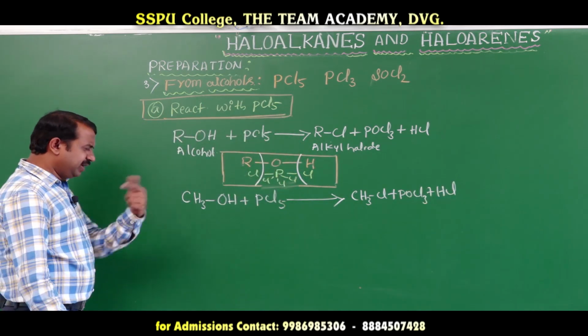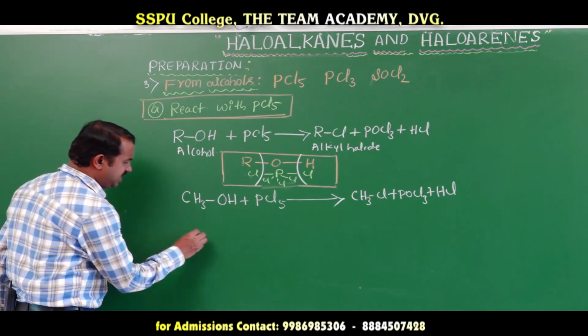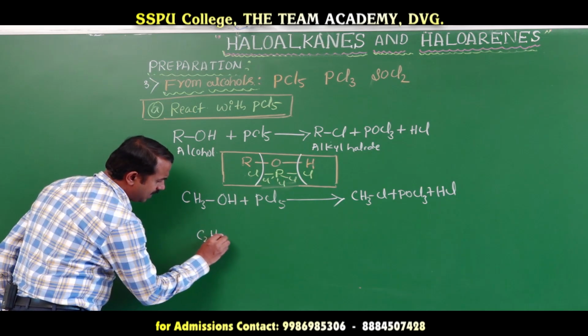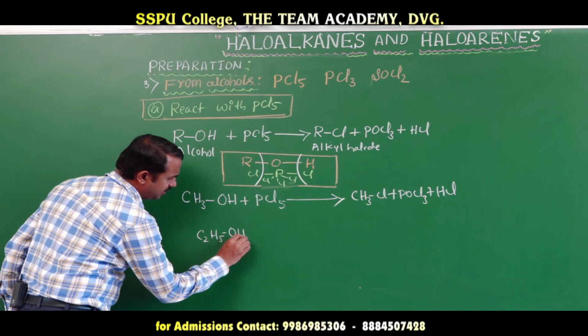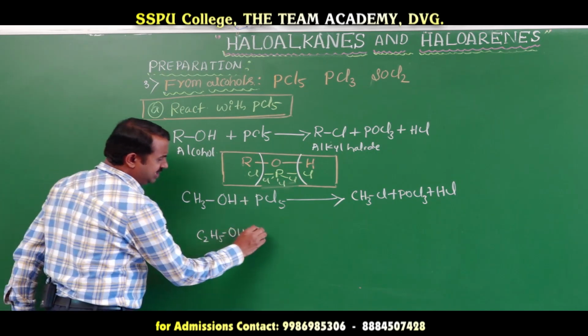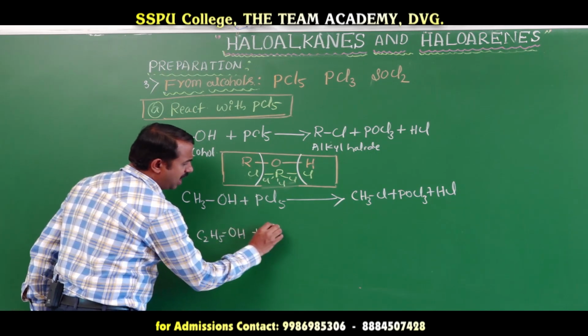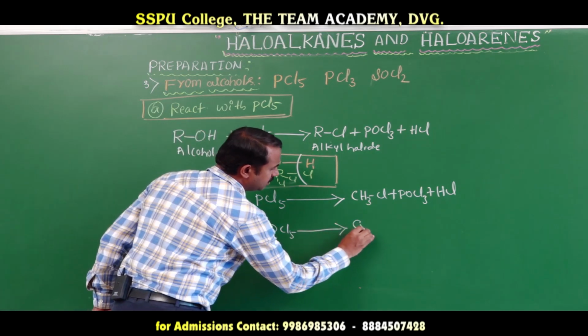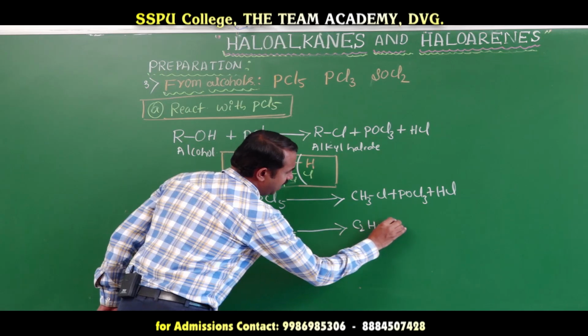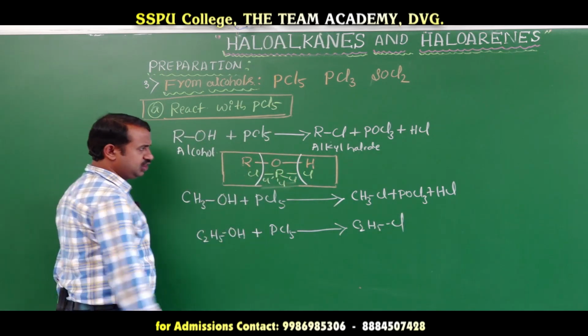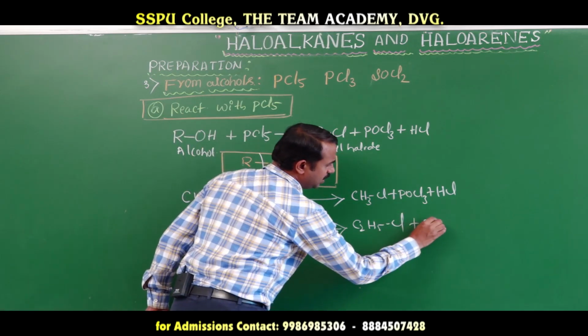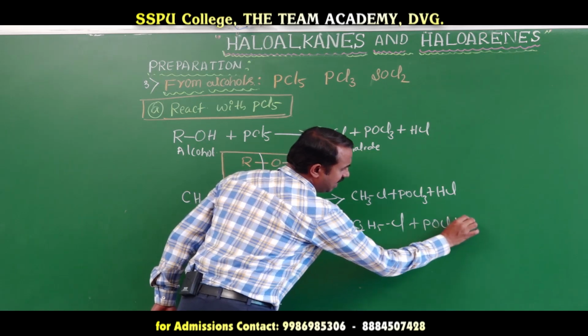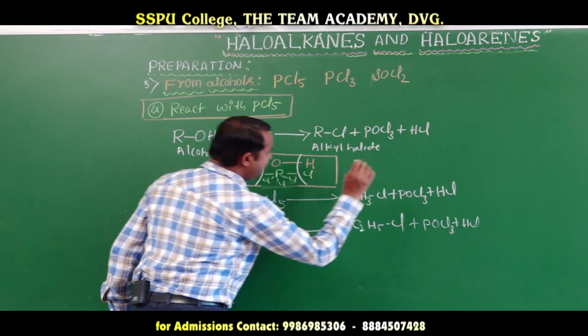Okay, you take ethanol, C2H5OH. Ethanol reacts with phosphorus pentachloride to form C2H5Cl plus POCl3 plus HCl, phosphorus oxychloride.